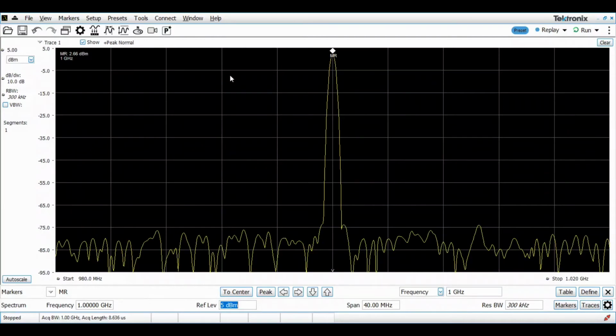But on the spectrum analyzers, which is also another receiver, what we can do is limit the RBWs, and we can measure the same filter bandwidth with respect to RBW. For that, you need to place another marker.